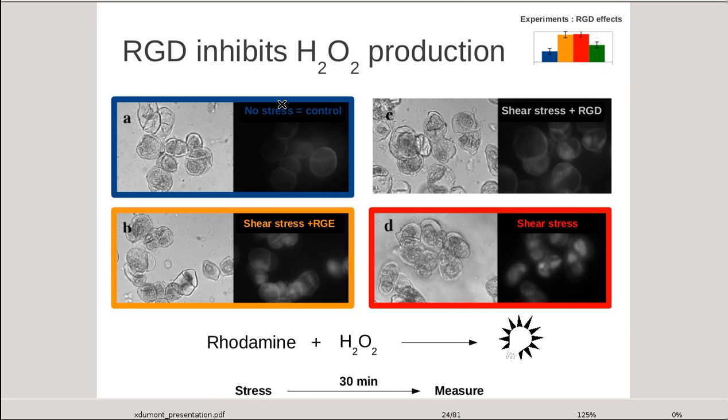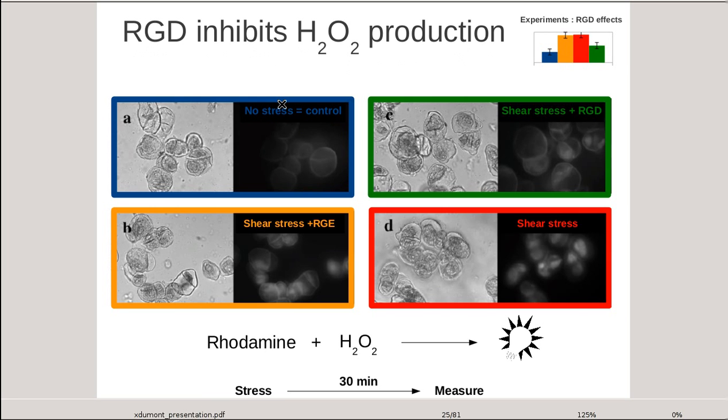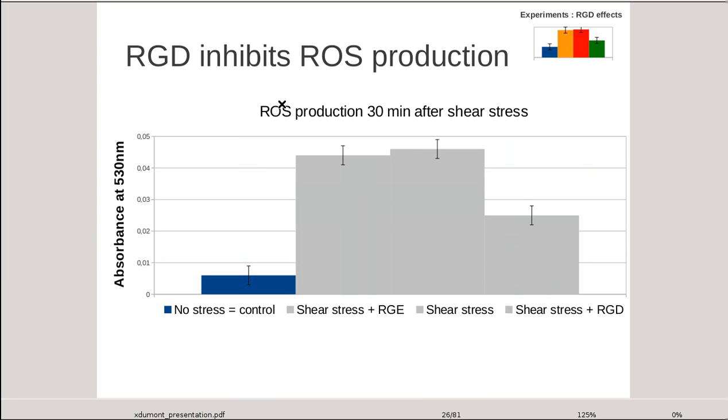Without stress, we have a low level of hydrogen peroxide. With shear stress, we have an important concentration of hydrogen peroxide, and with shear stress plus RGD, we have an intermediate response. These results show that addition of RGD inhibits the production of hydrogen peroxide. This is convergent with the previous results of inhibition of extracellular alkalinization. Altogether, we can conclude that RGD peptides are involved in the alkalinization response.